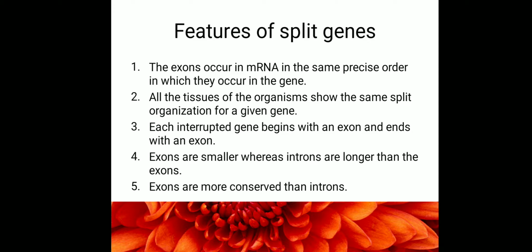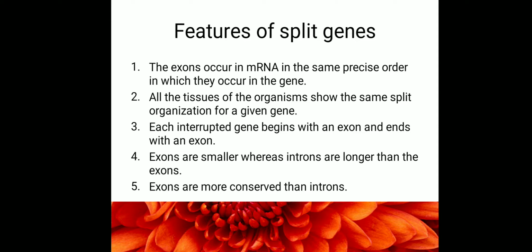In a connective tissue, there is another gene which codes for the same enzyme, hexokinase. So both the genes are coding for hexokinase enzyme, so both will be the same genes, but they are present in different tissues.